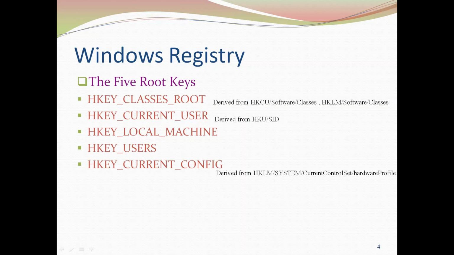So this key is derived from the HKEY_USERS\SID, that is a security identifier, which is a security principal. So this particular current user root key maintains the configuration for the current user who has been logged in onto the Windows operating system. So the configuration setting for that user is maintained in this current user root key. Under this, certainly there are going to be various registry keys and subkeys.